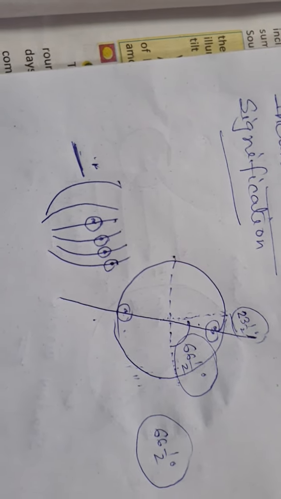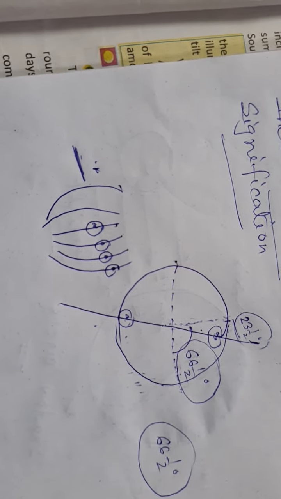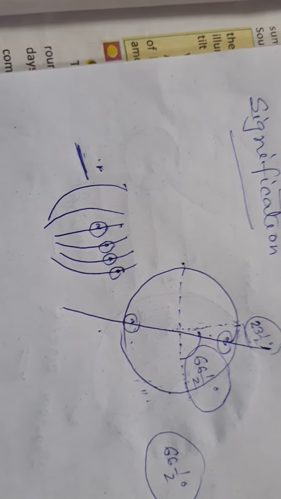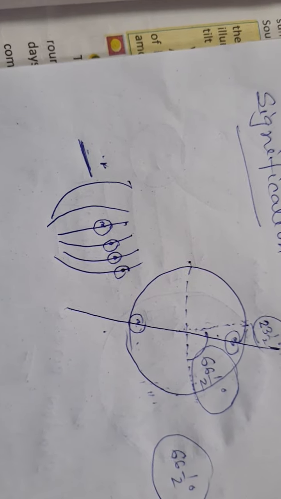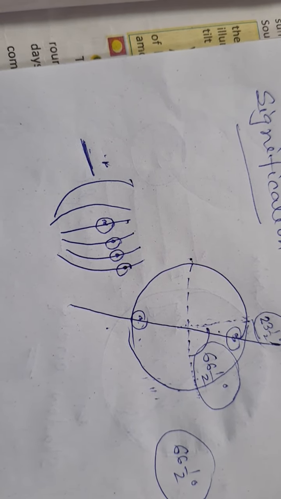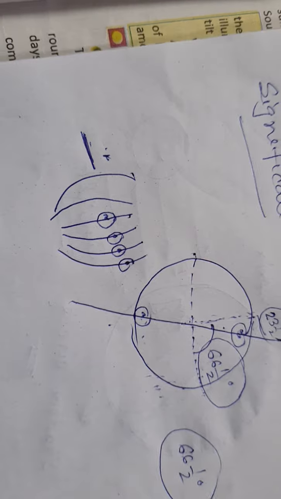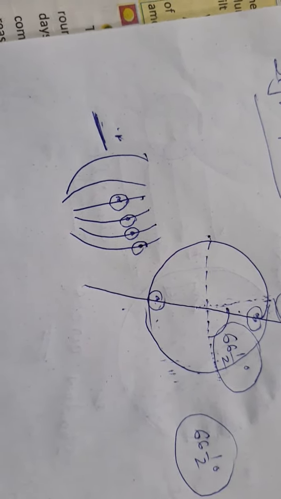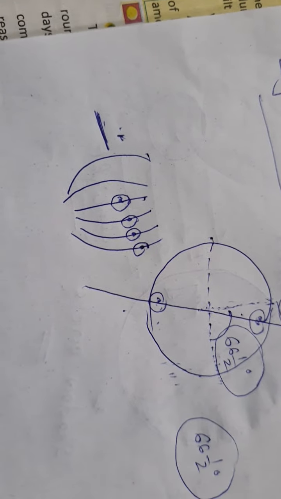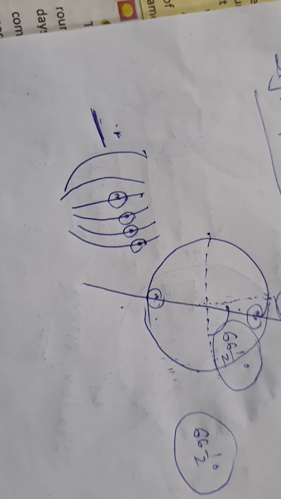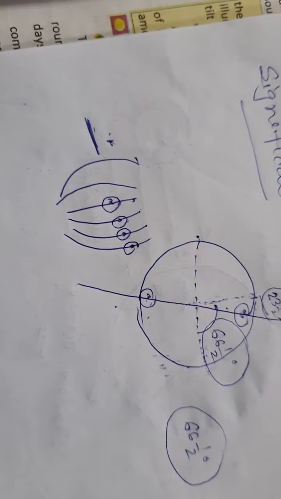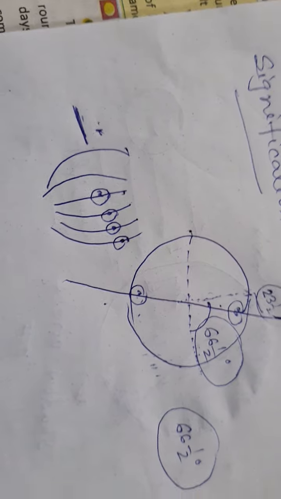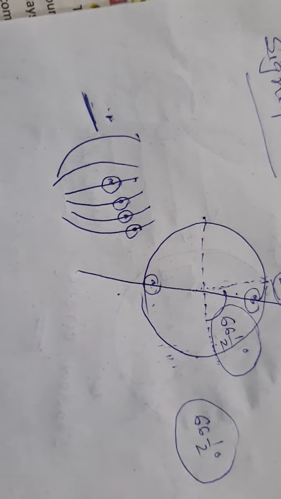Next point is the variation in the length of day and night at different times of the year. Some days are longest, some days are shortest. Some nights are longest, some nights are shortest. These variations occur due to the inclination of the Earth's axis. Next is the change of season: summer season, rainy season, autumn season, winter season. These seasons occur due to the inclination of the axis.